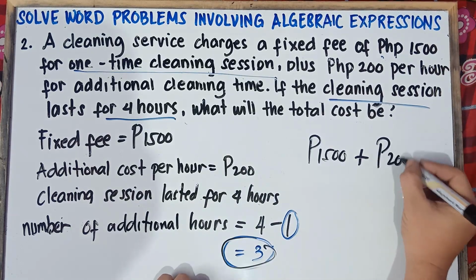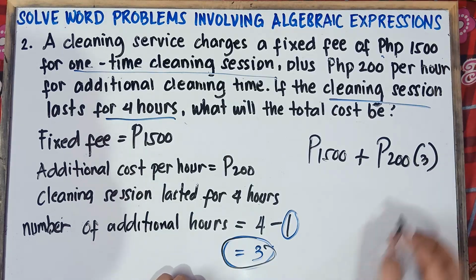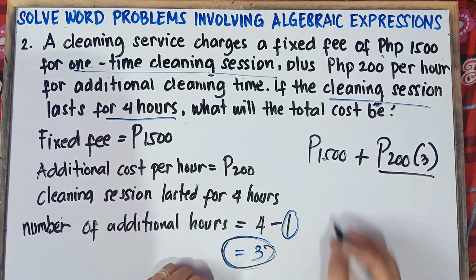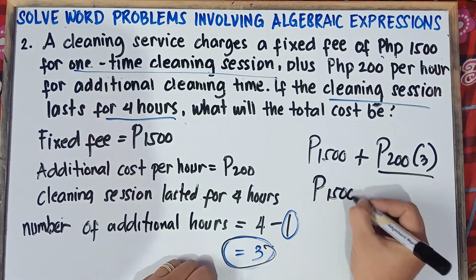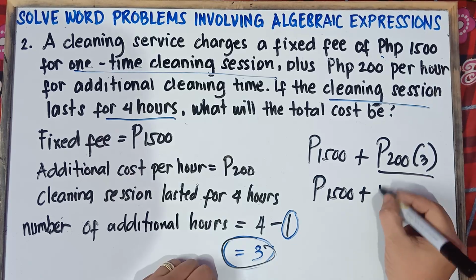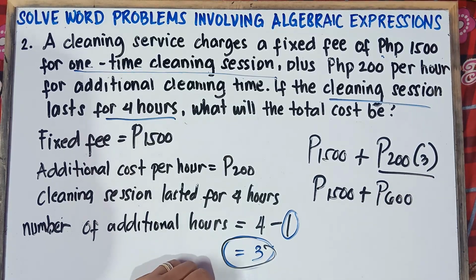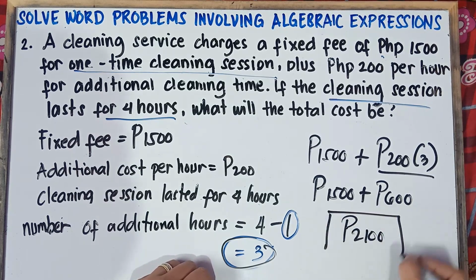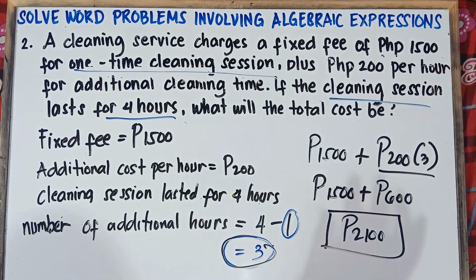Simplify this one first. You always follow PEMDAS or GEMDAS. So this will be 1,500 plus 200 times 3. That would be 600 pesos. Simply add this up, and this will be 2,100 pesos. If you do the mental math, class, this will be your answer.